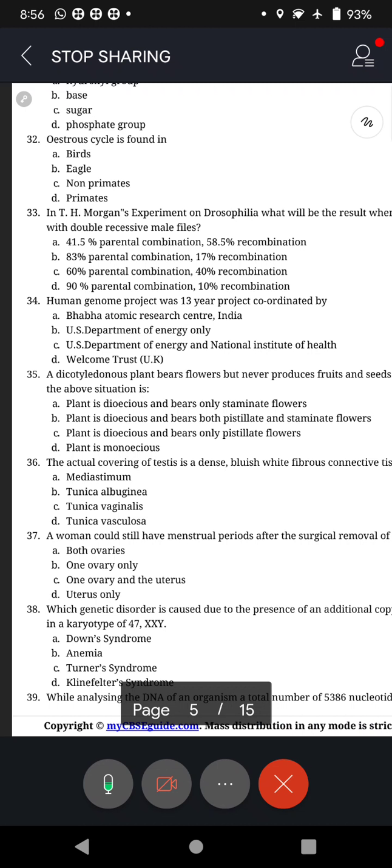Department of Energy, and National Institute of Health, and Wellcome Trust, UK. What is that? All of us know. Yeah, it is a combination of ours and theirs. The main focus was determining the DNA sequence of the entire human genome, and the target was 15 years, and already 13 years are over. Almost 85% of the human genome is studied and photographed. So good work is going on.